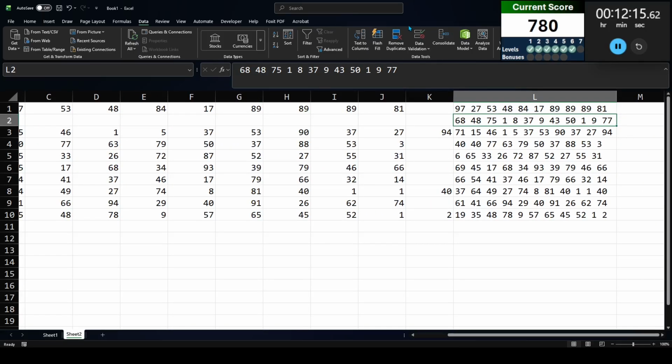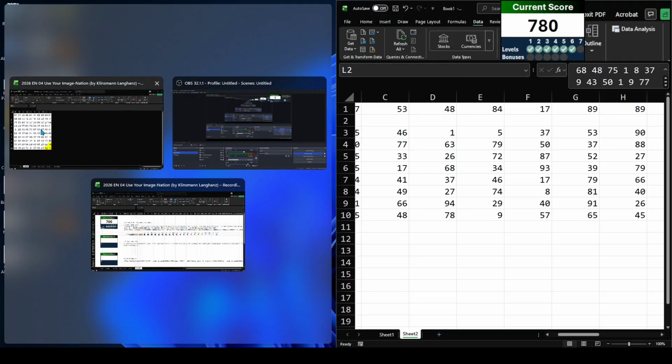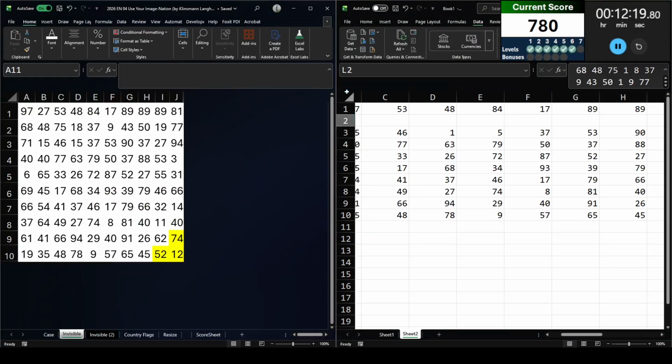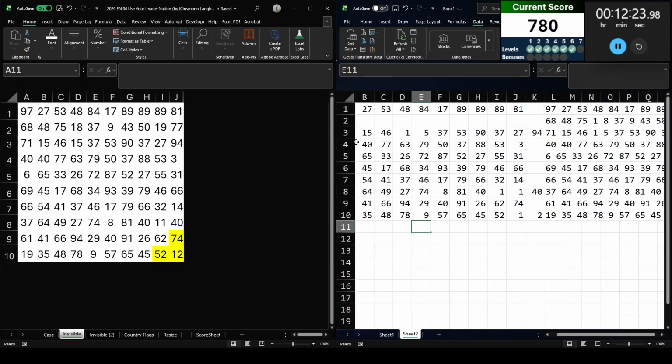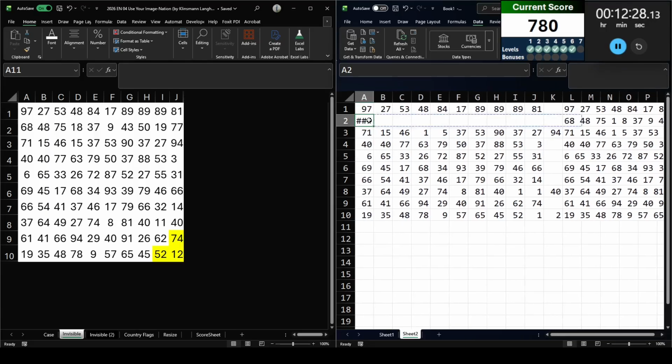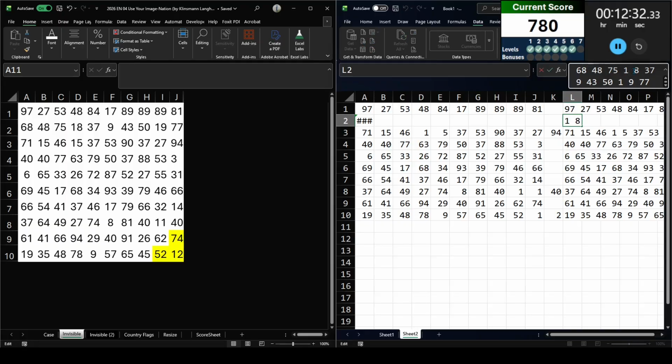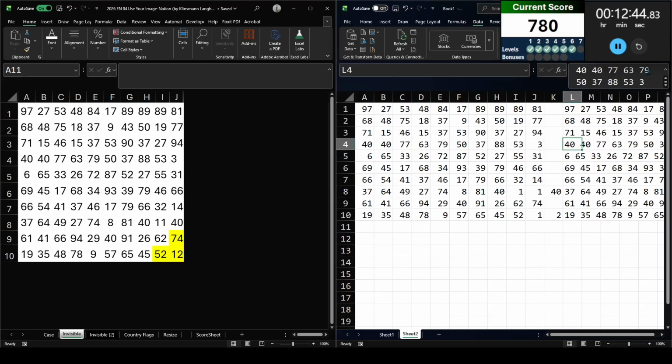Let's take a look at these rows with extra numbers and see what may have happened. I'm going to keep that there. And let's change the column width here to 3. Yeah, 3 works. Why is that? Oh, that's the one with the spill error, right? So 68, 48, 75, that should be 18, 37, 9, 43, 50, 19, 77. There we go. This row should be 71, 15, 46, 15, 37. I think that's going to fix it.